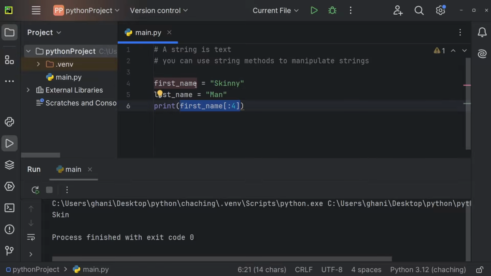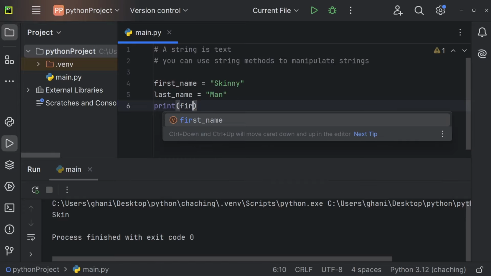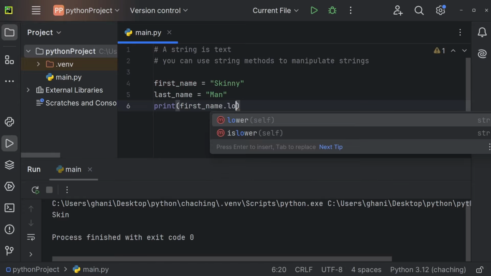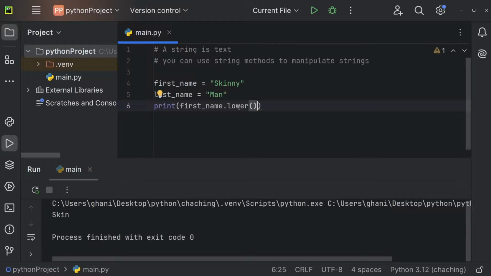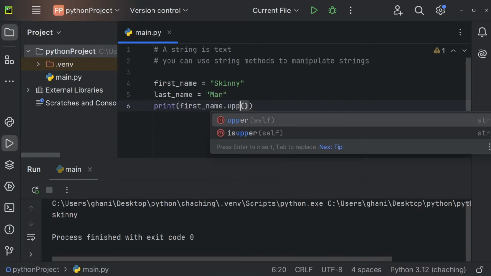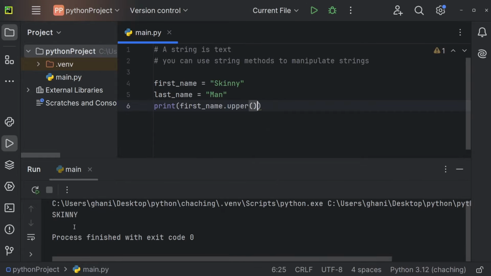We can also turn all of the letters to lowercase by using first_name.lower, for example. So we call the lower method on this first name. And we're getting skinny and everything is lowercase. We can also use .upper. And now everything is uppercase. And we can also use capitalize to capitalize the first letter. But this shouldn't change anything because the first letter is already capital. So let me replace that one with a small s. And now we will see it's still capital.